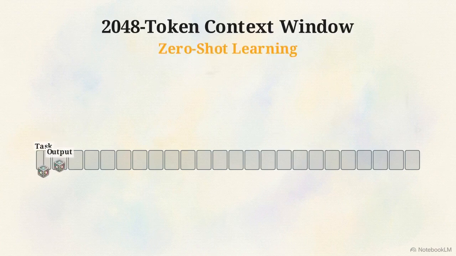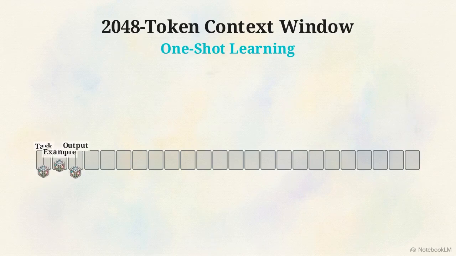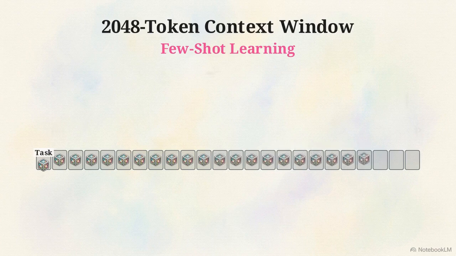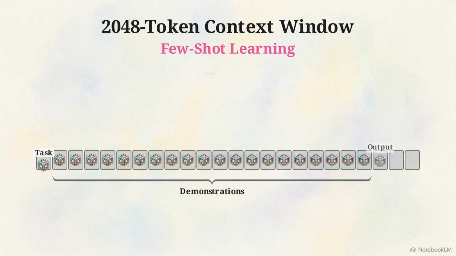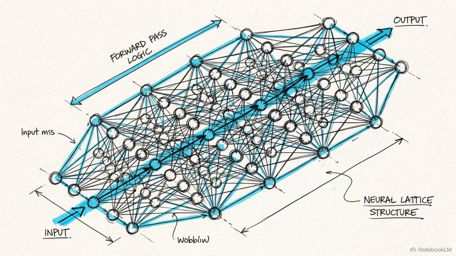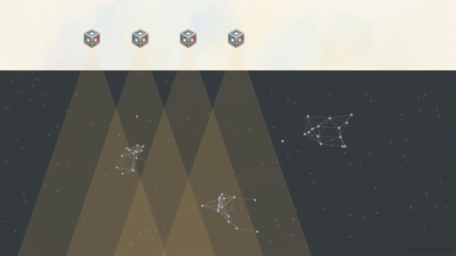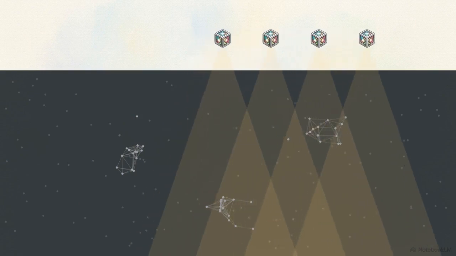In zero-shot, users input a prompt. The model deduces output formats directly. One-shot introduces one correct demonstration. Few-shot packs the maximum number of demonstrations into the 2048 tokens before generating its response. Throughout all three paradigms, the model runs a pure forward-pass inference. Zero backpropagation occurs. The parameters do not change. Instead, the model uses the prompt sequence to locate complex activation patterns it established during its massive pre-training phase.